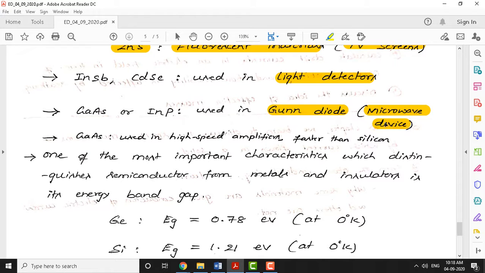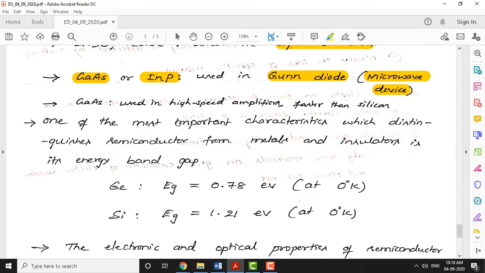Because of the high frequency, to manufacture these diodes, like a Gunn diode used in the microwave frequency range, we use gallium arsenide and indium phosphide materials. Gallium arsenide is used in high-speed amplifiers. If you look at basic silicon, it is not good in speed. But gallium and arsenide are two different materials of the periodic table. If you combine these two together, that leads to very high-speed applications, very high-speed amplifiers, which you cannot design using silicon material.